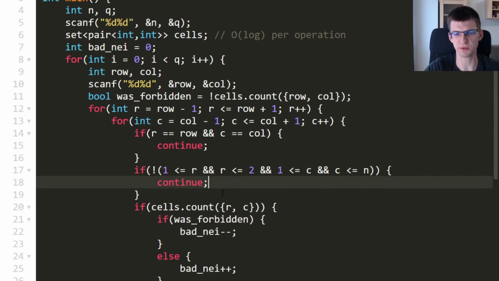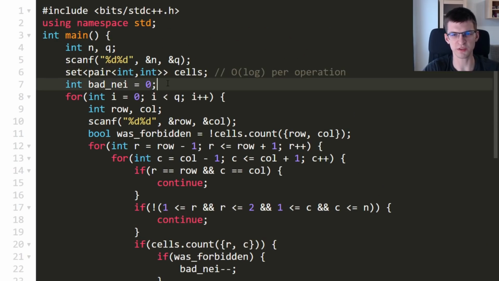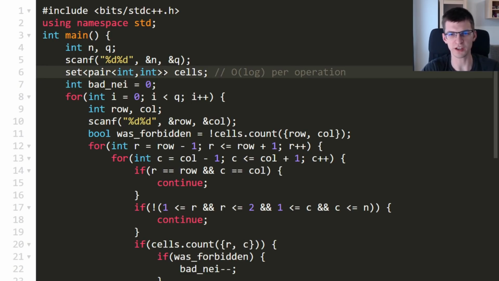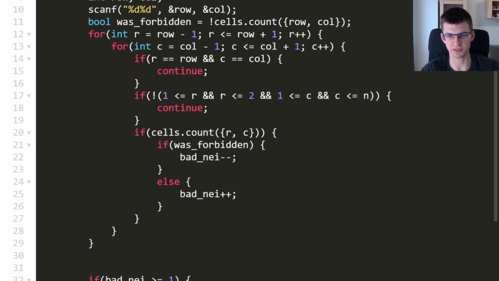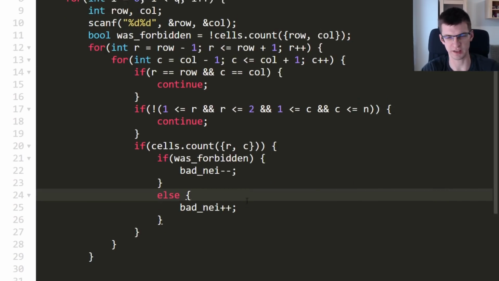Then it doesn't make sense to check a set. Also, this set obviously can be replaced with a Boolean array 2 by n, but I don't want to bother now. During a contest, always choose the simplest possible solution. If you don't need arrays, then maybe set is more convenient and you will save like half a minute of your time. This shouldn't get time limit exceeded anyway.